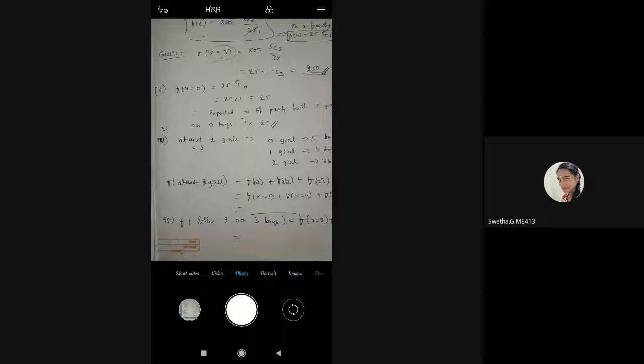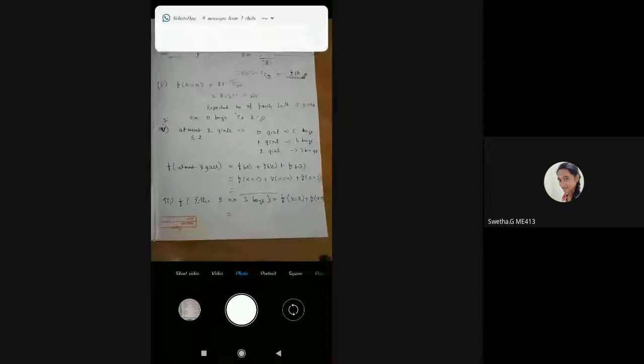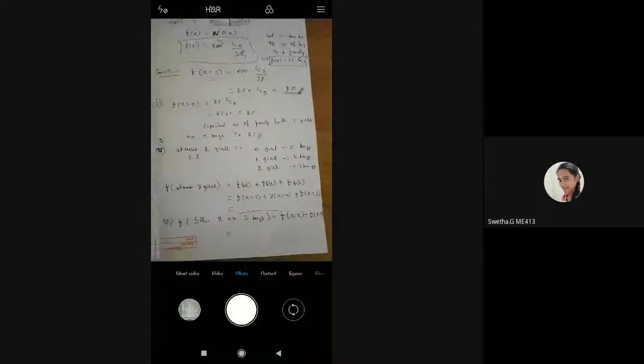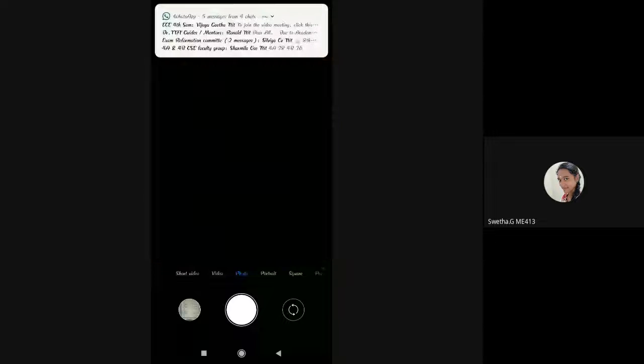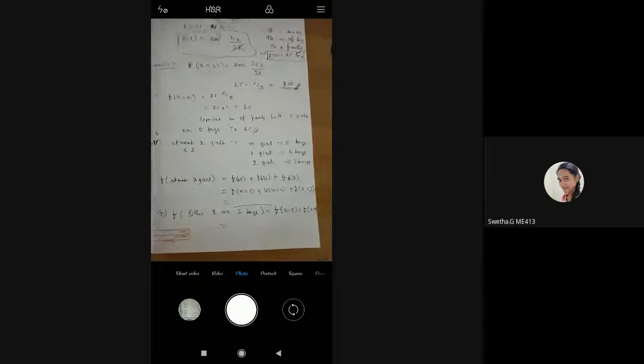So those who have any doubts in this problem also, you can ask me. We have seen binomial distribution, and in that we also saw how to find the frequency distribution. So the fourth problem is for homework. You need to solve it. If any doubt in this problem, you can ask me.